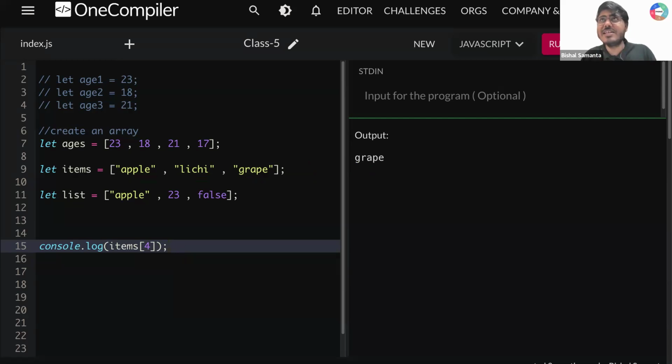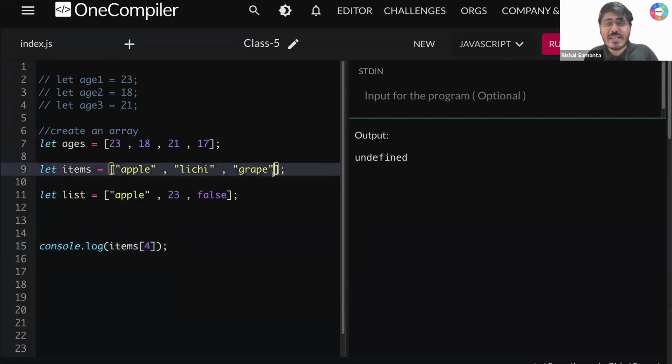If I run this thing here, guys, you are not getting apple, you are not getting lychee, you are not getting grapes, you are getting undefined. Why? Because at this particular index 3, index 4, there is no element defined by the user. That is the reason I'm getting undefined.